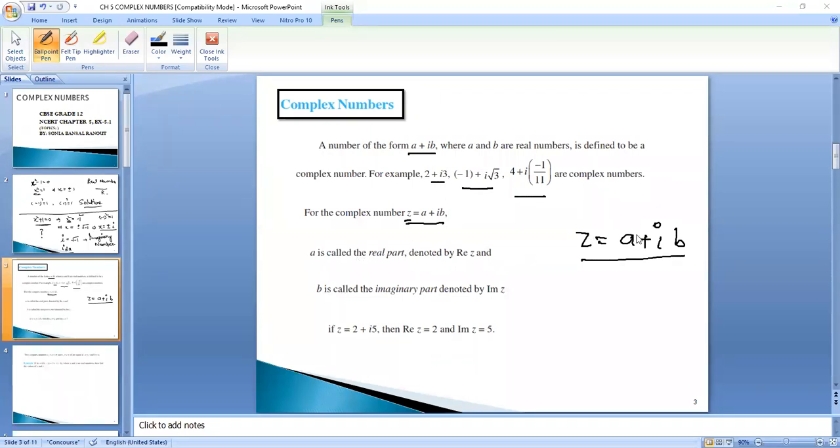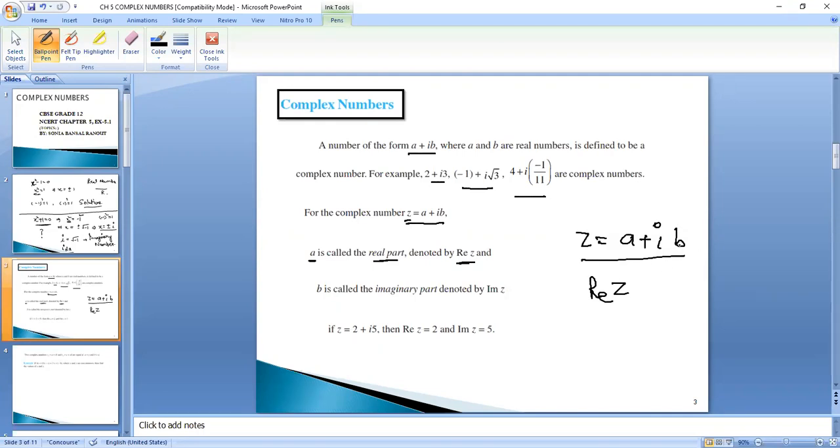Now, with a, no iota is associated, so we will be calling this a as the real part and we denote it with Re Z. That means in short we are writing it as real part of Z. Z is a plus iota b.